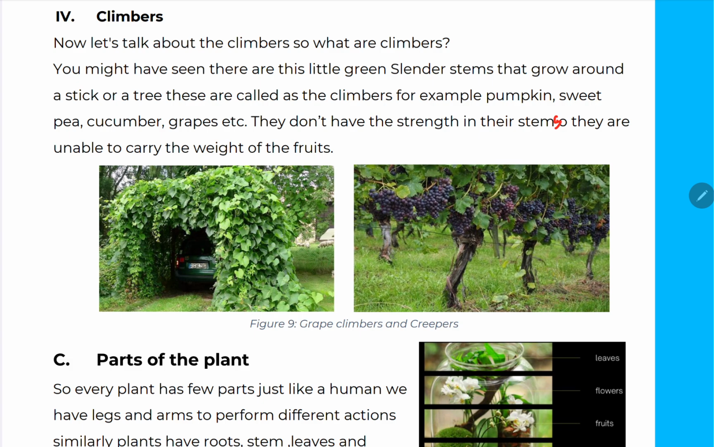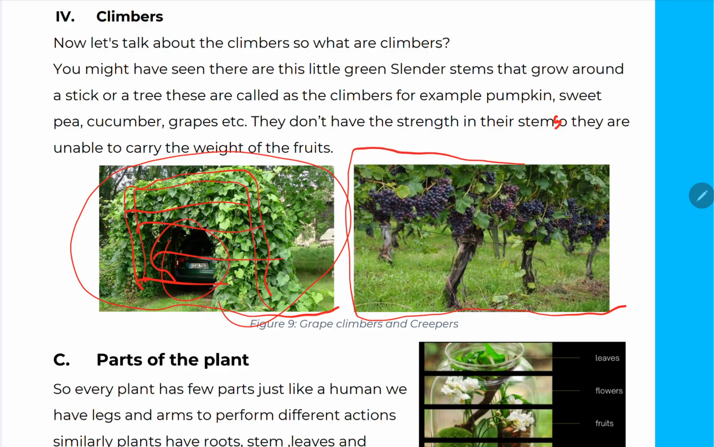So they are unable to carry the weight of the fruits. See, there is a figure of grape. This is the figure of grape climber. This is a grape tree only. See a car parked inside. It's like the garage. Just we have to add the gate. Now see here, it's the grapes. So beautiful and yummy grapes.